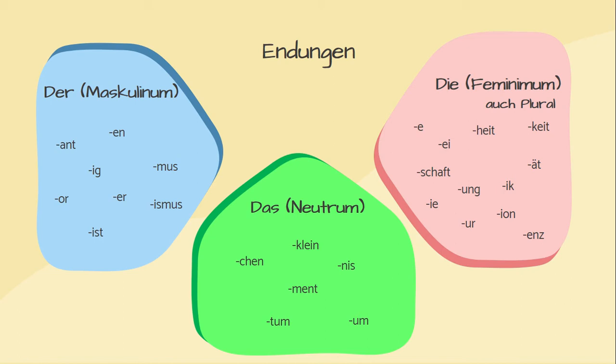For the article die, we have words ending with e. In German, a lot of words ending with e have the feminine article, die Lampe, die Tasche. Another is words ending in ie, die Bäckerei. Also words ending in heit and keit, die Gesundheit, die Krankheit, die Sehenswürdigkeit. Also words ending in schaft are feminine. For example, Freundschaft.